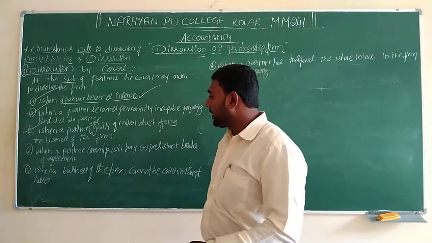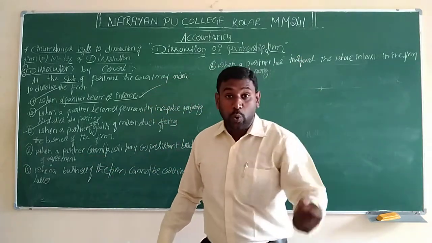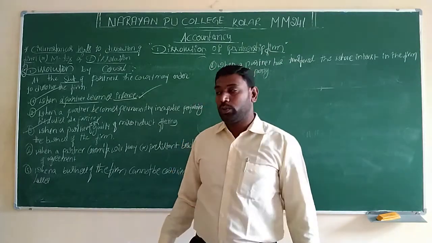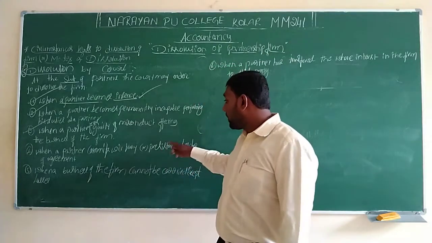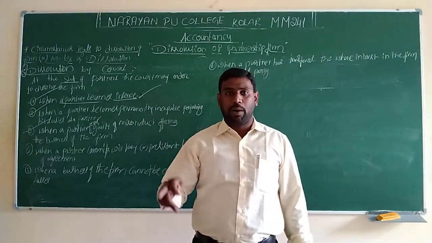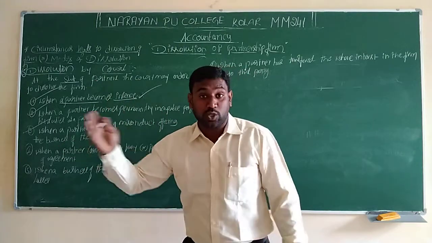During that time, whether it is ethical or unethical, 100% it is unethical. When a partner willfully and knowingly does wrong things in the business, or persistently breaches the agreement, already it is mentioned in the agreement that as a partner you have such responsibilities and these rights only.